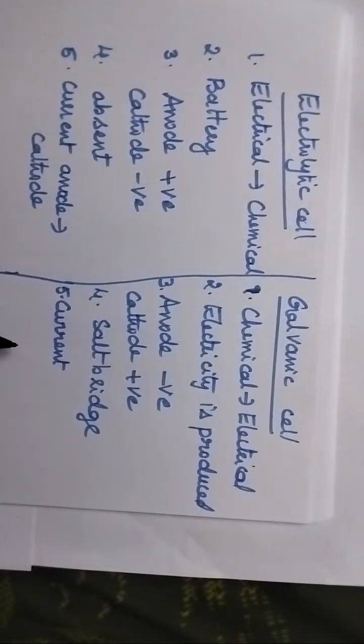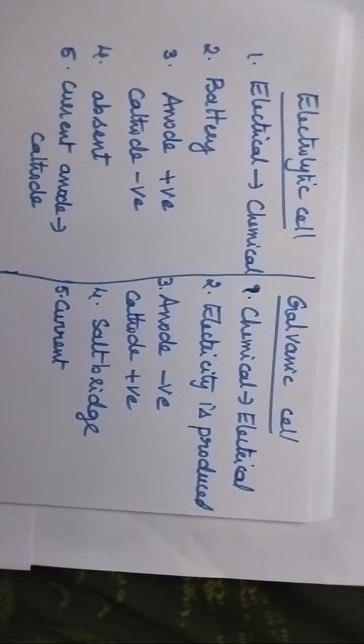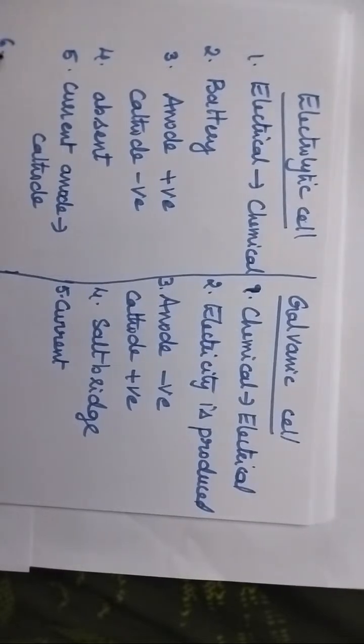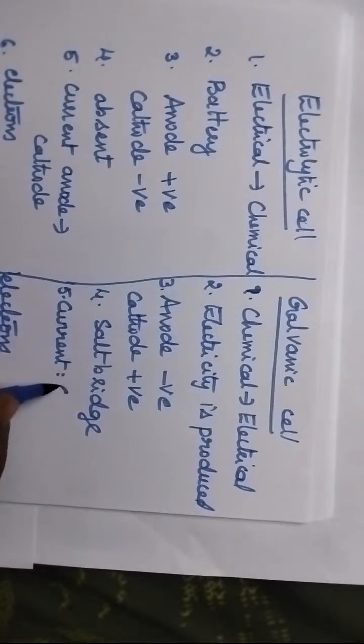Swati? Next we will discuss the flow of electrons. That will be in the reverse direction. So current will flow from cathode to anode in the case of a galvanic cell.